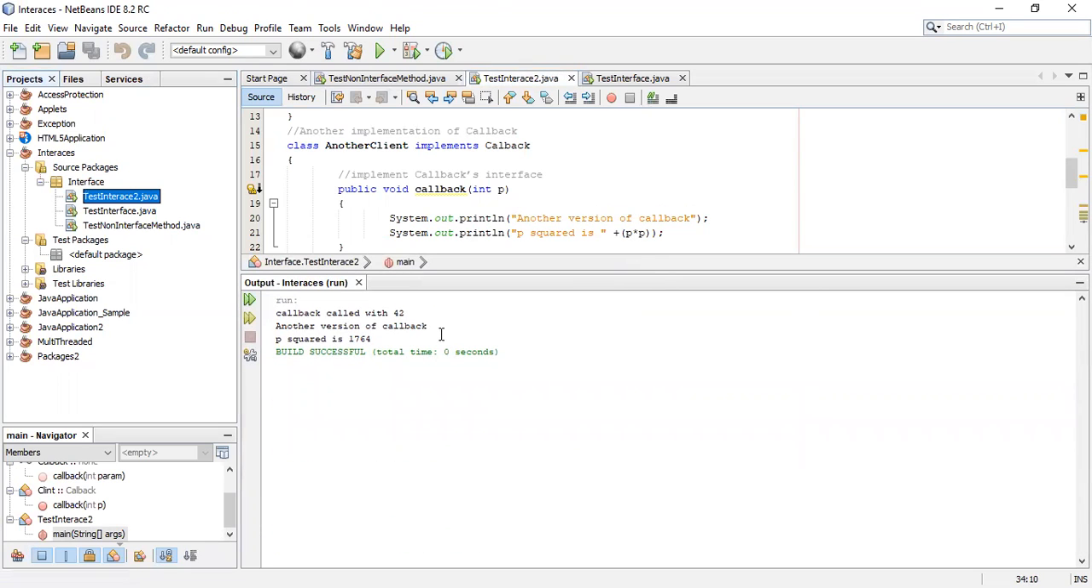Just see here: Client callback called with 42. Another version of callback, p squared is 1764. So this much output we are getting. Now if you have any doubts, you can ask.